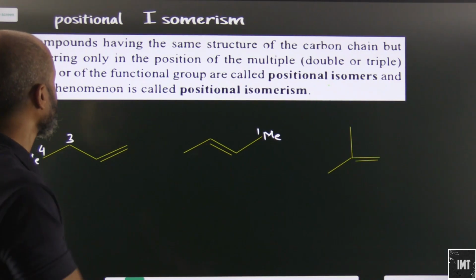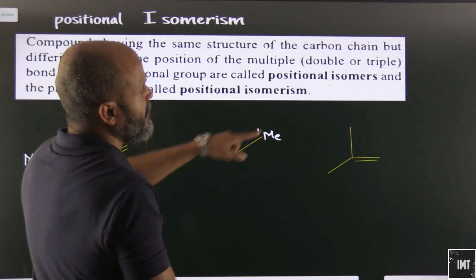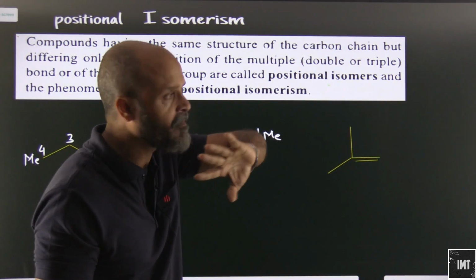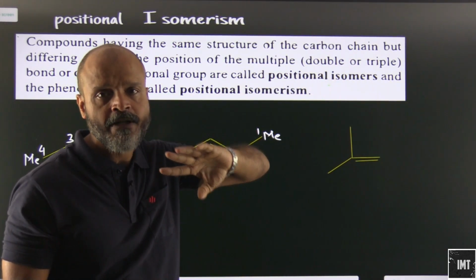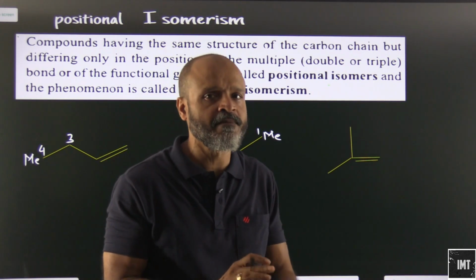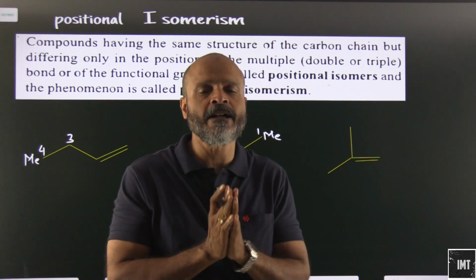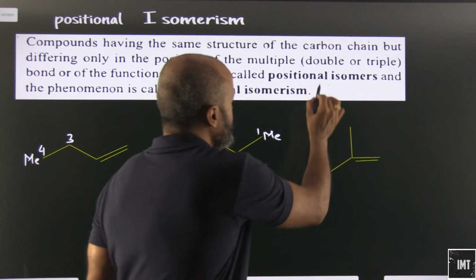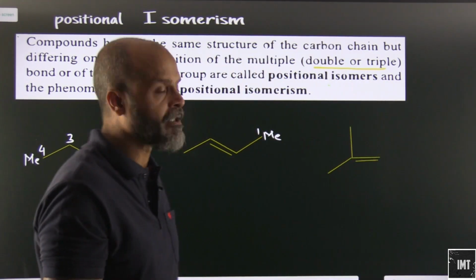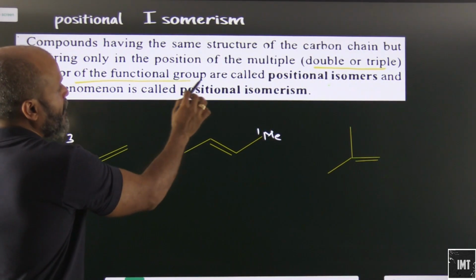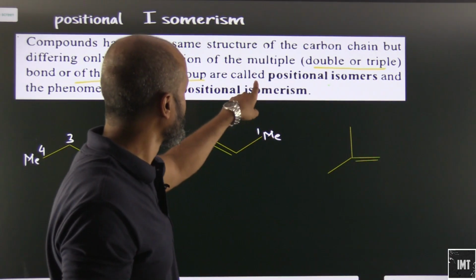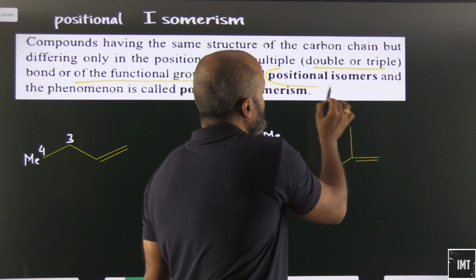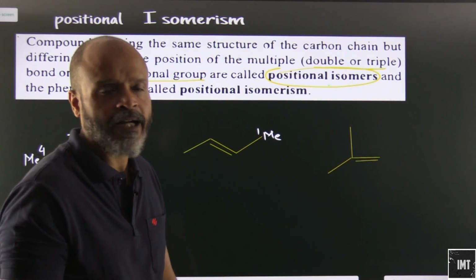So let's look at this. Compounds having the same structure of carbon chain, but differing only in the position of multiple double or triple bonds, which means that there is no chain isomerism here. It is just positional isomerism. Double or triple bonds is one thing, and the other is the functional group. These are known as positional isomers.